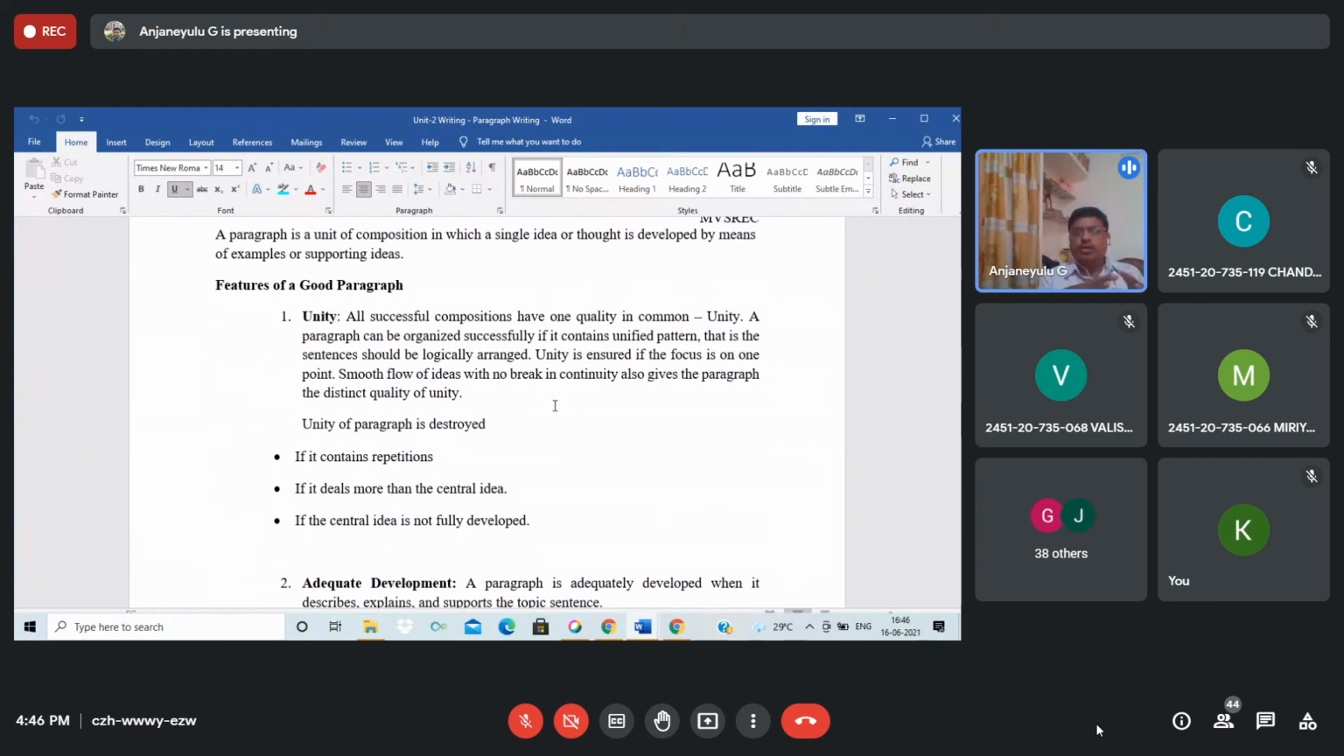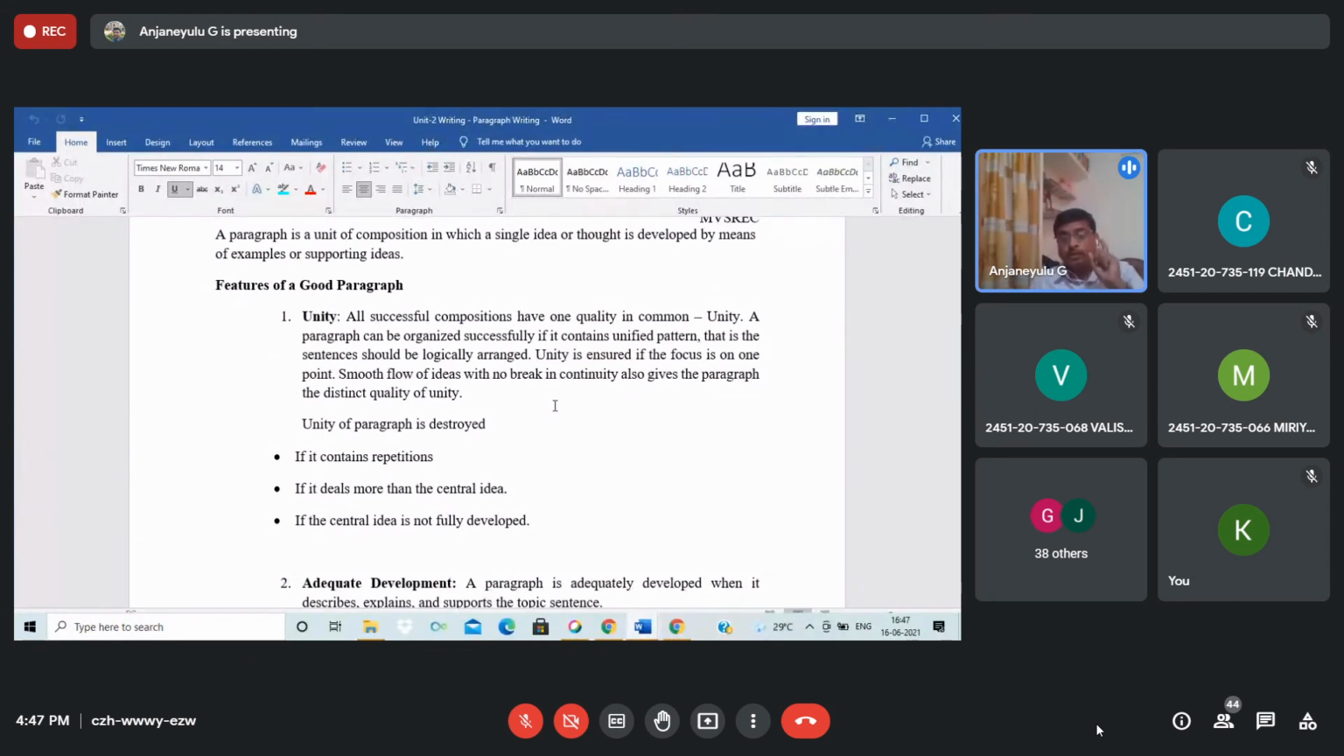Unity is ensured if the focus is on one point. A smooth flow of ideas with no break in continuity also gives the paragraph the distinct quality of unity. See, dear students, suppose you are writing an essay on A Horse and Two Goats by R.K. Narayan, you are not going to write the entire story without any paragraph.